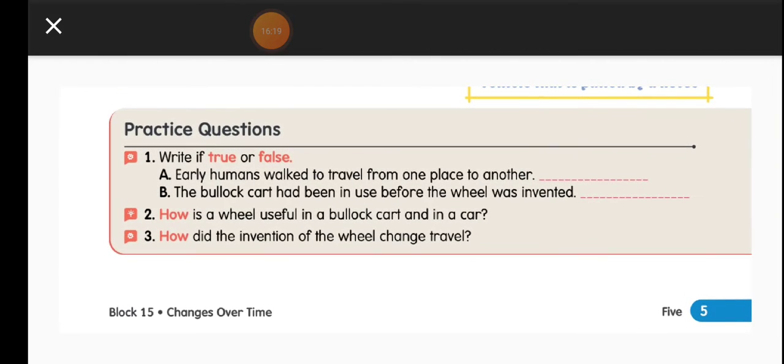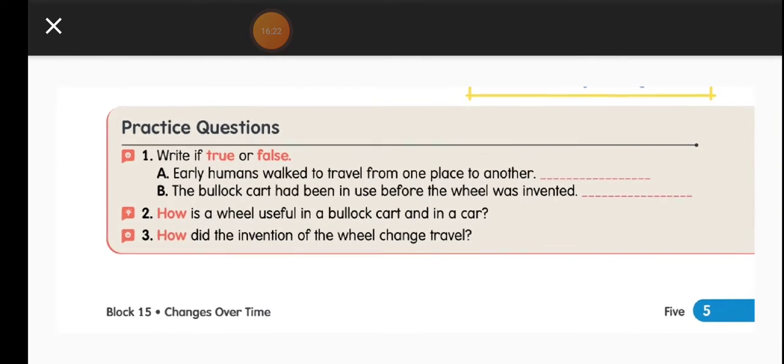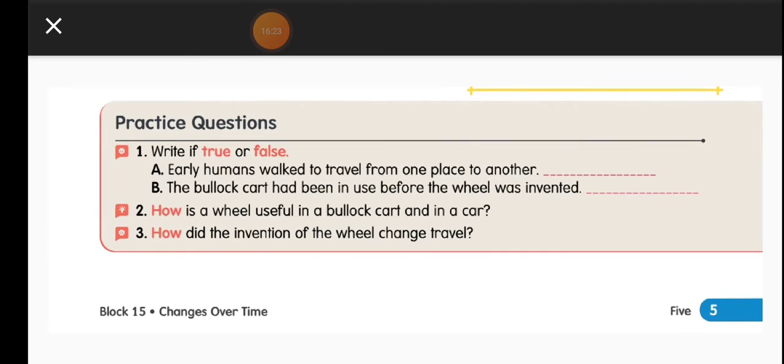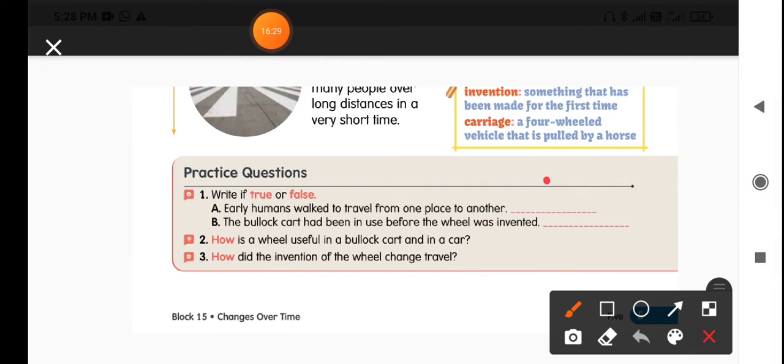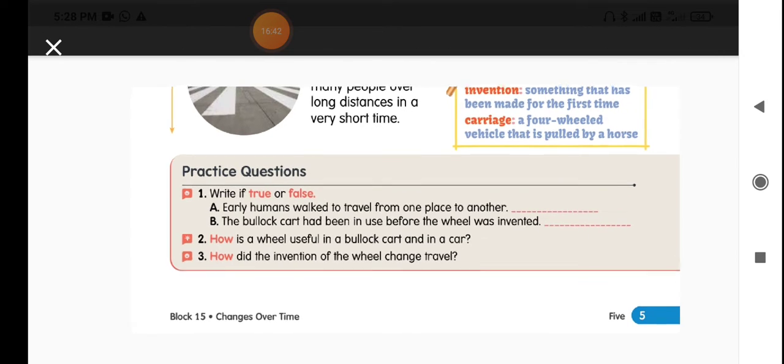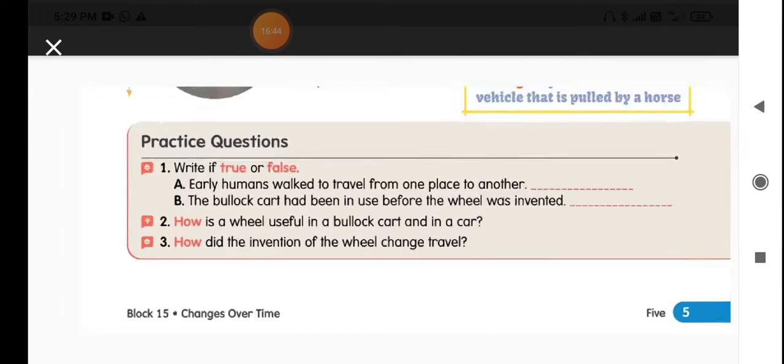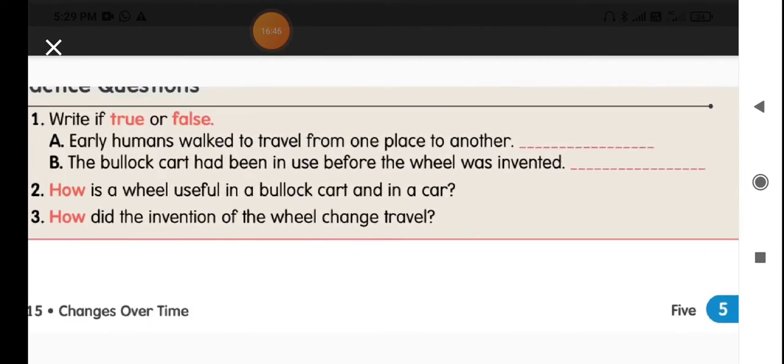The first one is: write true or false. Early humans walked to travel from one place to another. Yes, obviously they used to walk from one place to another. The bullock cart had been in use before the wheel was invented. No. Only after the wheel was invented did bullock carts come into the picture.